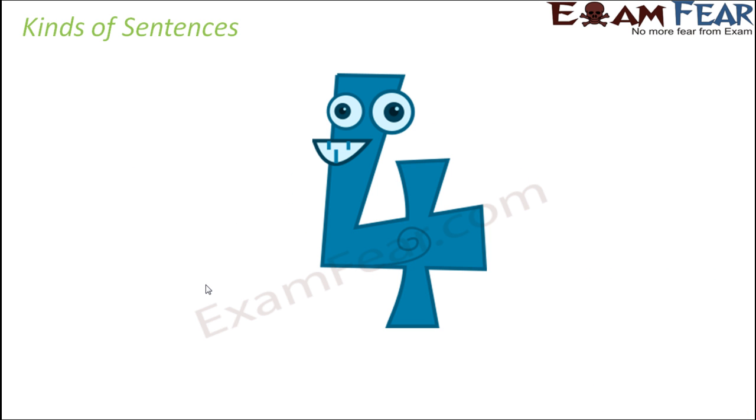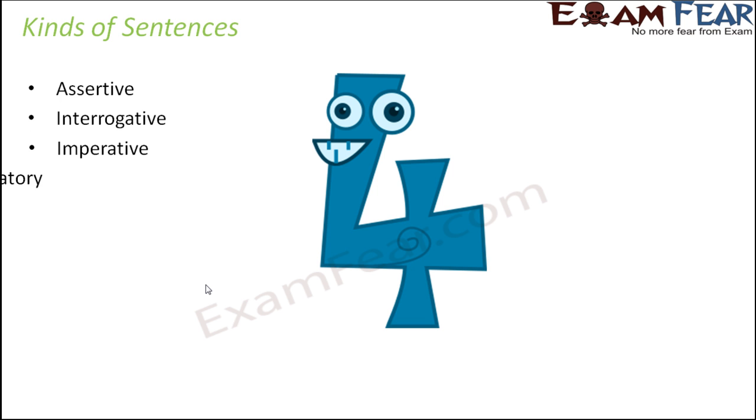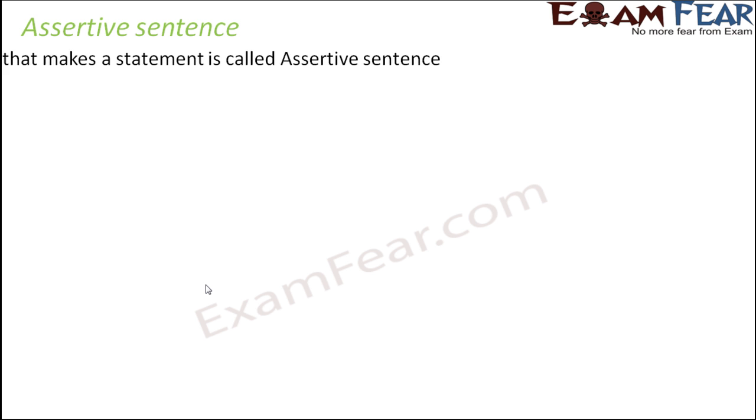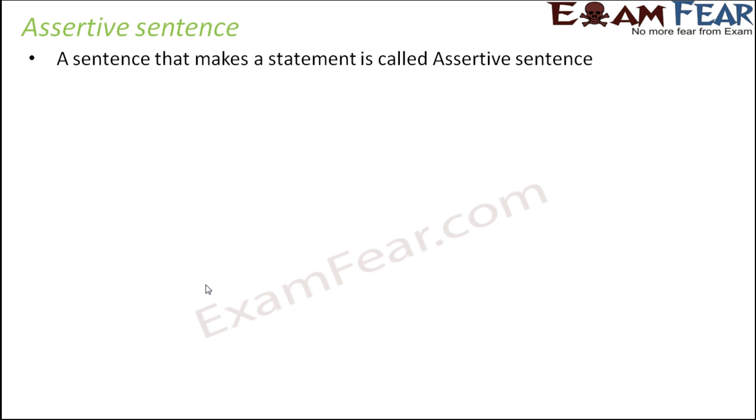Now that we got an idea about what are sentences, let's talk about the various kinds of sentences. Now there are 4 kinds of sentences: assertive, interrogative, imperative, and exclamatory. So let us start with assertive sentence. So a sentence that makes a statement is called assertive sentence.